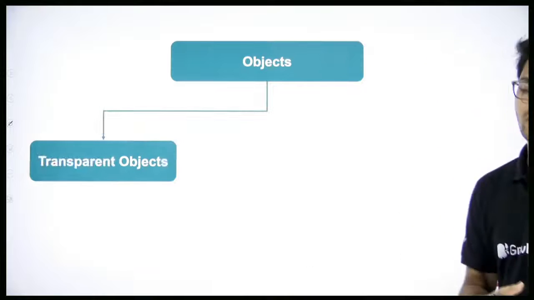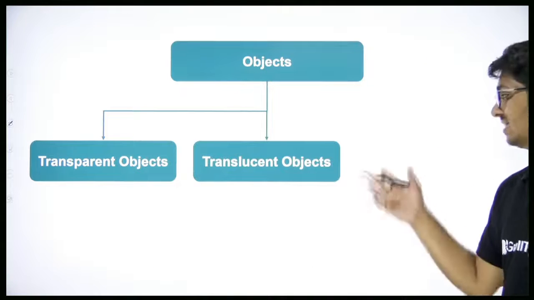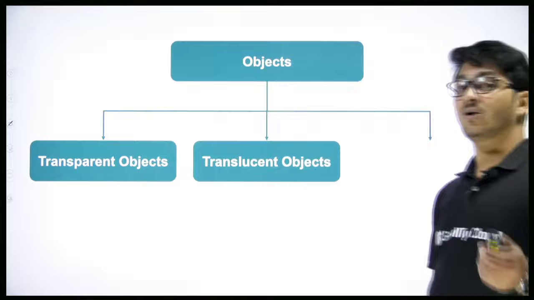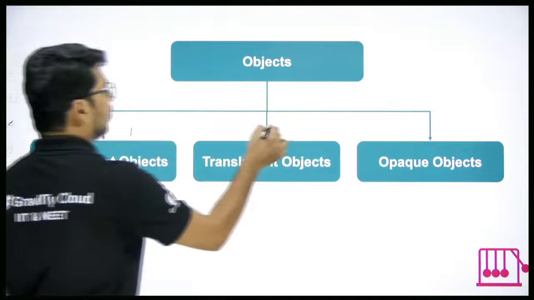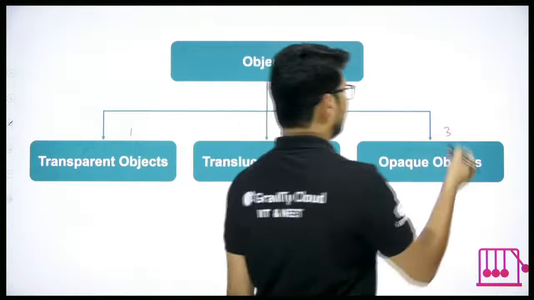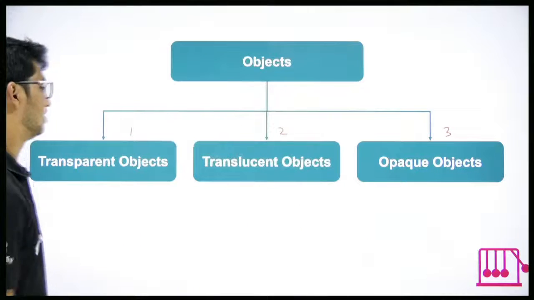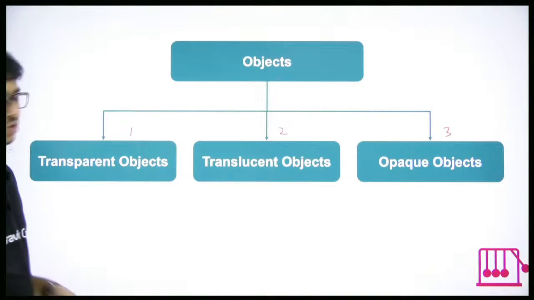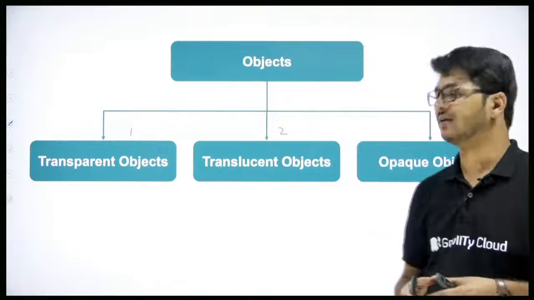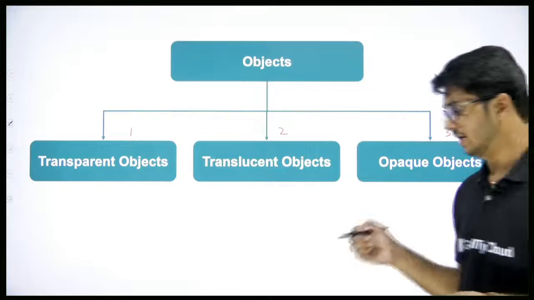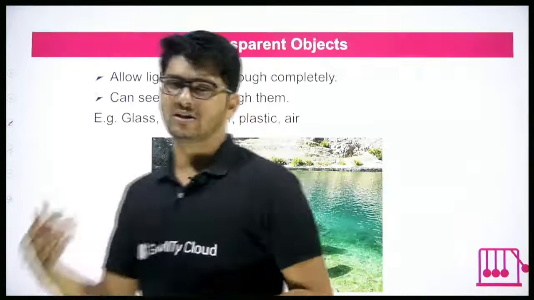We divide them into transparent objects, translucent objects, and opaque objects. So how many classifications do we have? 1, 2, 3. Three classifications: transparent, translucent, and opaque objects. Understood? Okay. Now, let's go into them one by one.